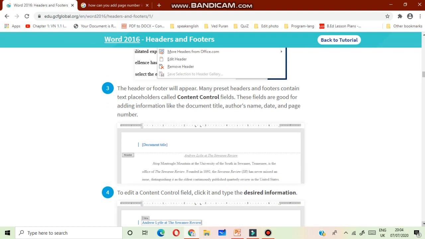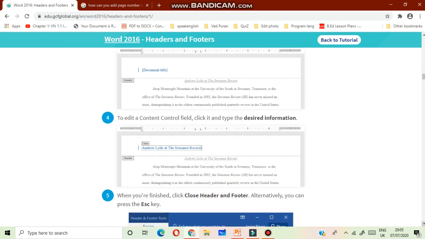Many preset headers and footers contain text placeholders called content control fields. These fields are good for adding information like the document title, author's name, date, and page number. You can see here document title. Using this option, you can add title. To edit a content control field, click it and type the desired information. Okay.